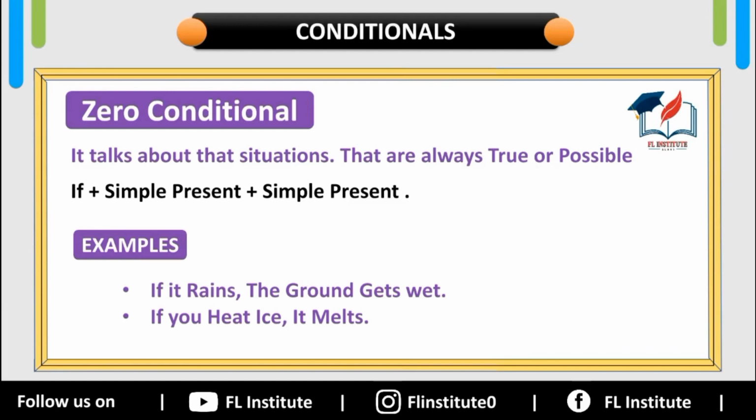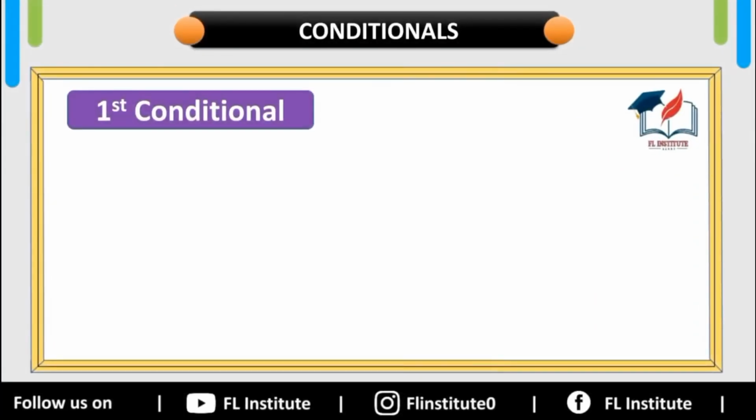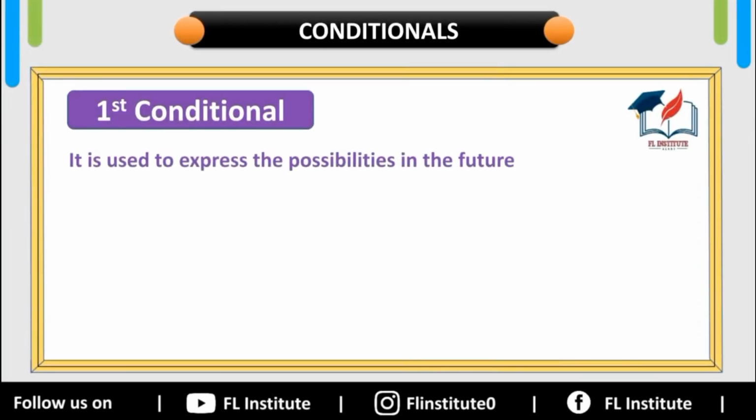So let's step ahead toward the first conditional. First conditional is used to express possibilities in the future. It's very simple and easy to understand. So let's step ahead toward the structure of it. The structure is if plus simple present plus simple future.